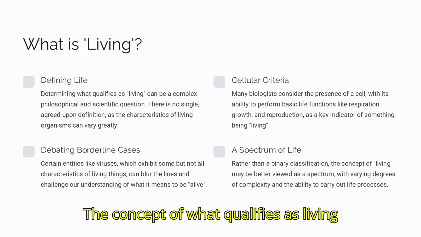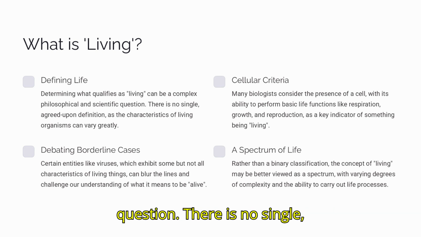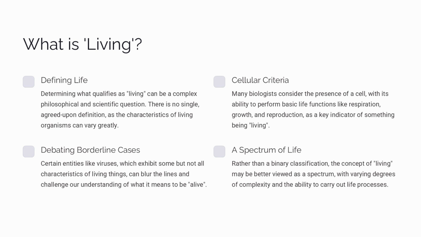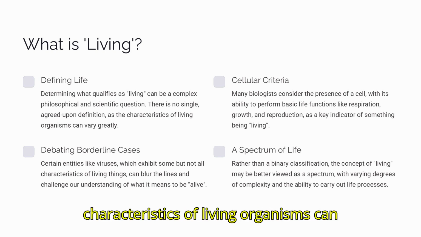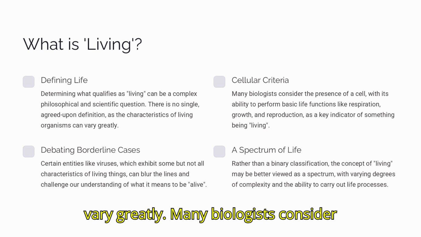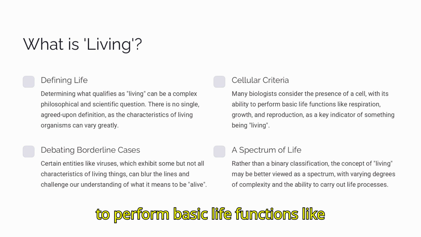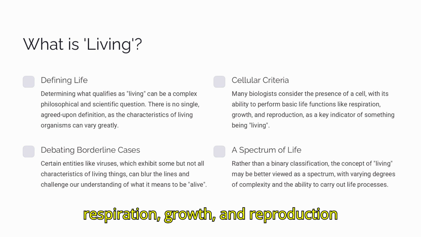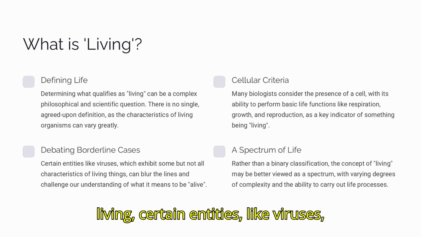The concept of what qualifies as living is a complex philosophical and scientific question. There is no single, agreed-upon definition of life, as the characteristics of living organisms can vary greatly. Many biologists consider the presence of a cell, with its ability to perform basic life functions like respiration, growth, and reproduction, as a key indicator of something being living.